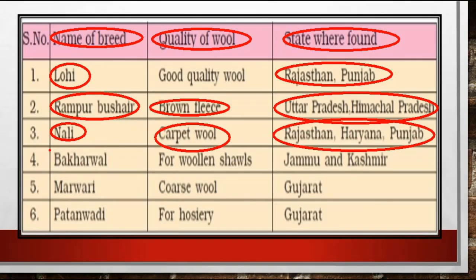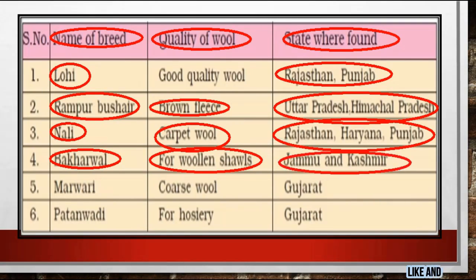The next one is Bakarwal, and students, this breed of sheep is basically reared for woolen shawl purposes, and this breed of sheep is found in Jammu and Kashmir. The next one is Marwadi, and students, the speciality of this breed of sheep is that its hair is very coarse, and that's why it is reared for coarse wool, and it is basically found in Gujarat.